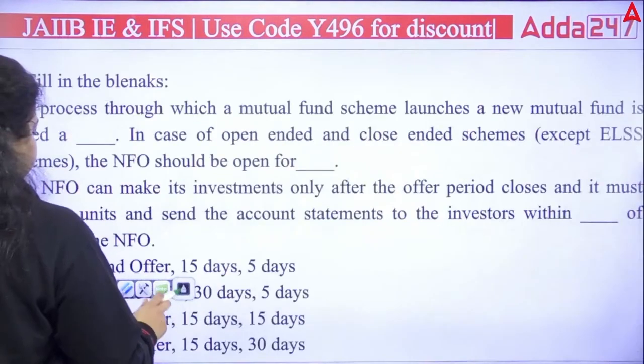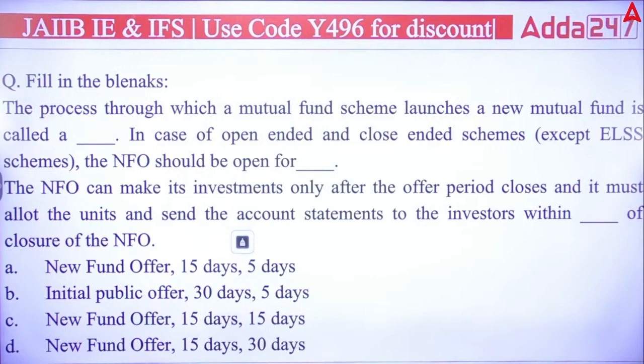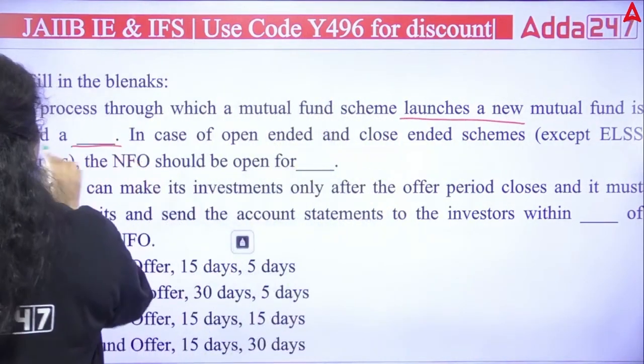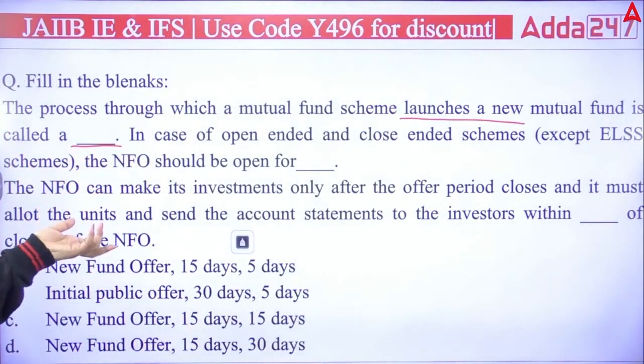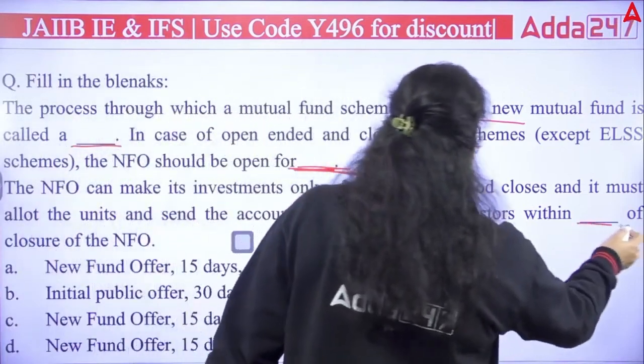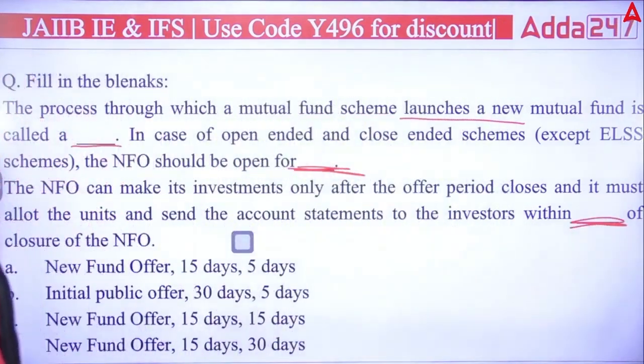Next question. Next we have one that's talking about filling the blanks. The process through which a mutual fund scheme launches a new mutual fund is called a dash. Whenever you issue a new mutual fund scheme, dash is the answer for that particular term. In case of open-ended and close-ended, that's a type of mutual fund scheme, the NFO should be open for dash duration. Then the NFO can make its investment only after the offer period closes, and it must allot the units and send the account statement to the investor within dash duration of closure of NFO. Now you have to answer which of the following is correct.